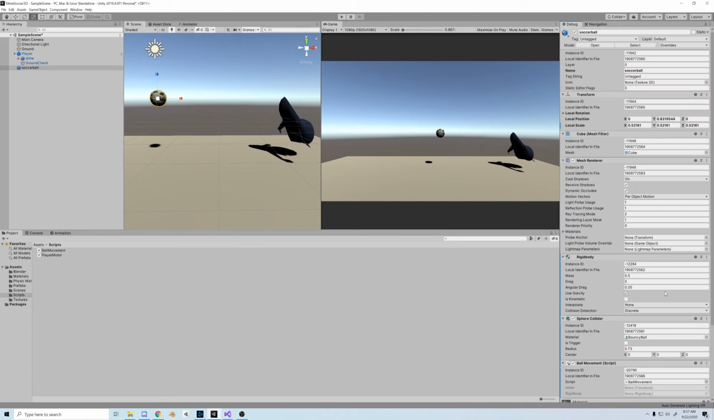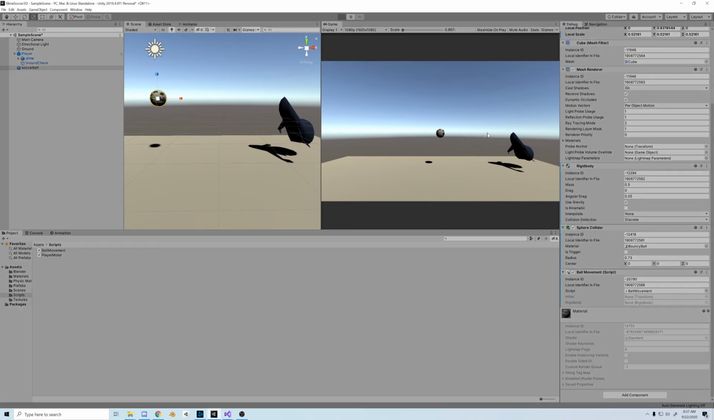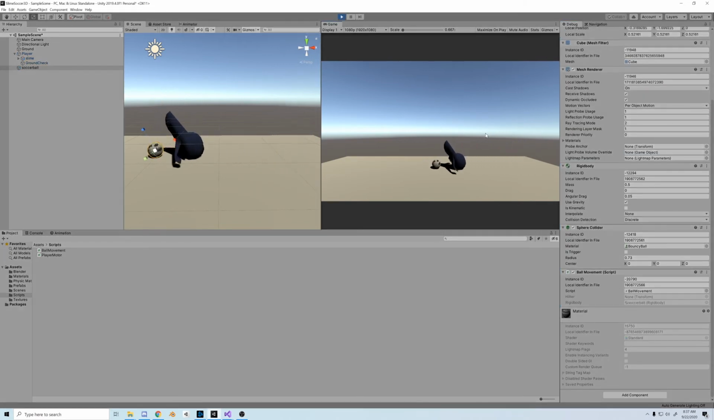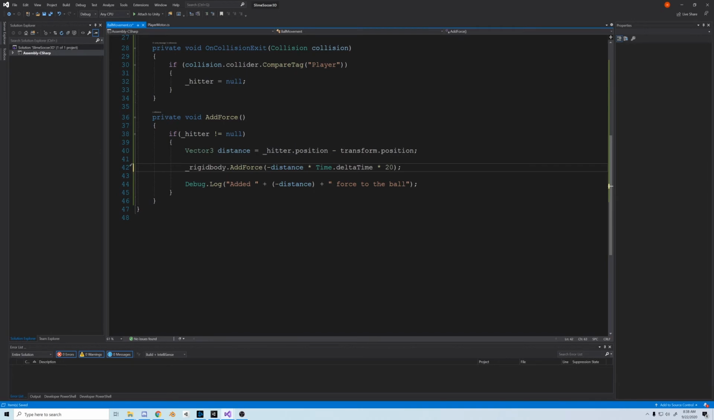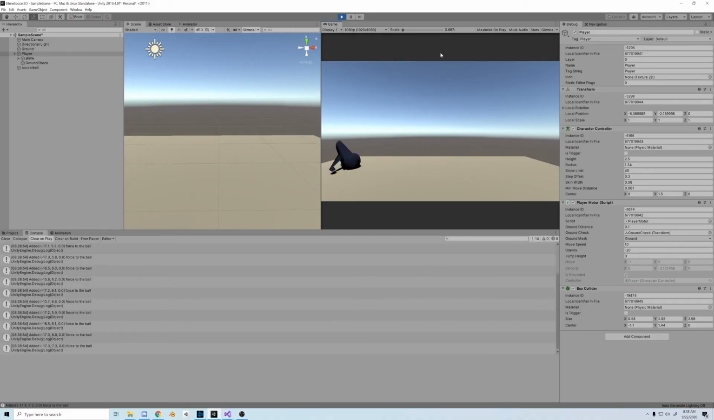Let's check debug mode to make sure the hitter is actually registering. I mean, yeah, we have the hitter. It is pushing the ball. The problem is that the amount of force is a little bit too small. So let's get rid of the Time.deltaTime and voila, it works.